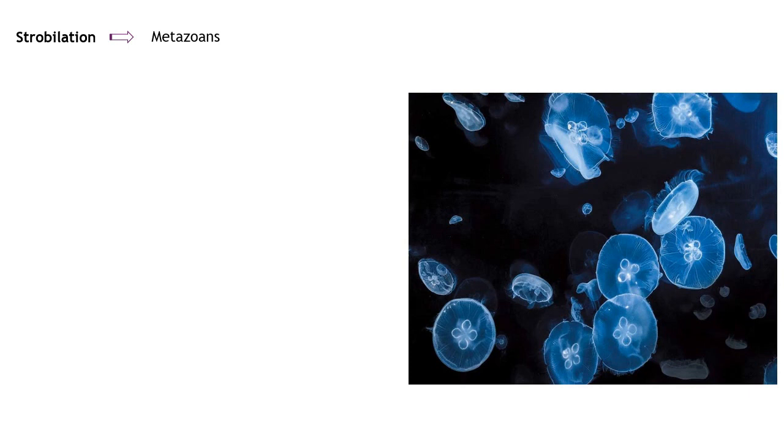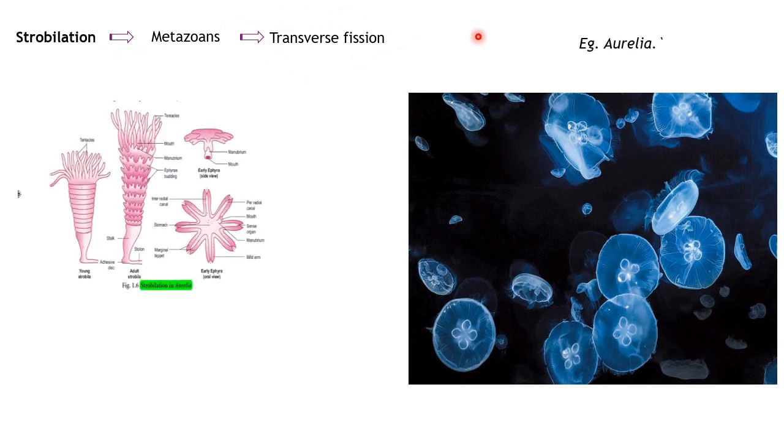Some metazoans are different. They are animals that have a very simple organization of tissues, organized to perform different processes. So these metazoan animals do this strobilation process. Let's see what strobilation is in detail. It actually does this transverse fission, through which you get a lot of new daughter individuals.